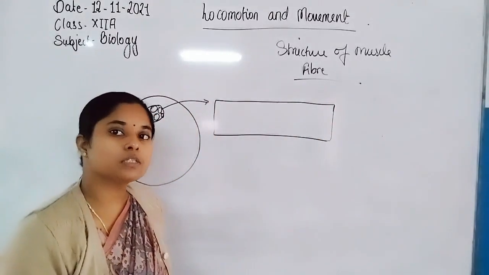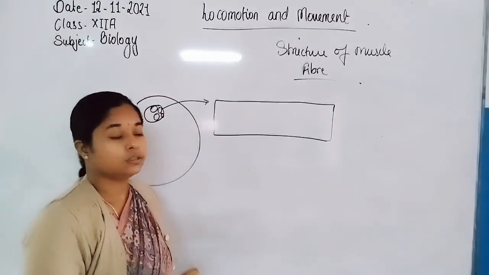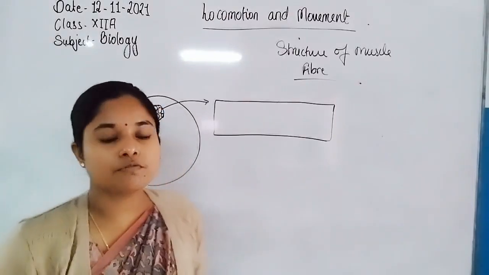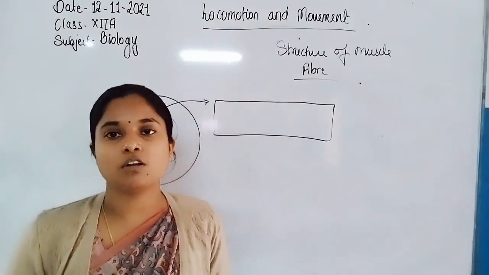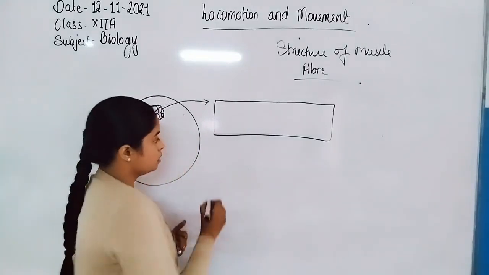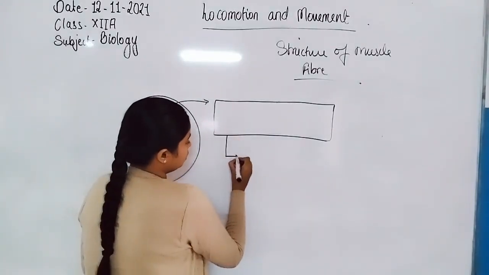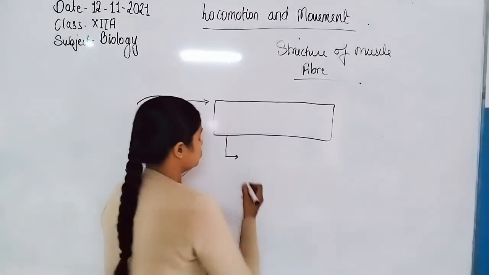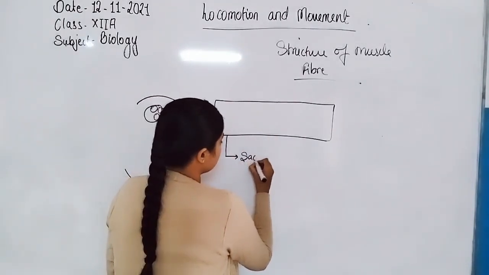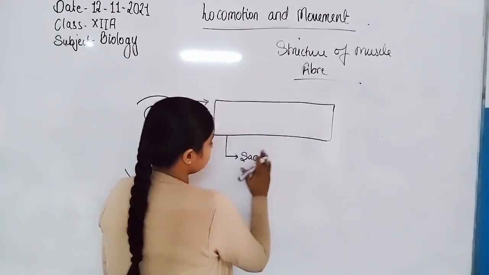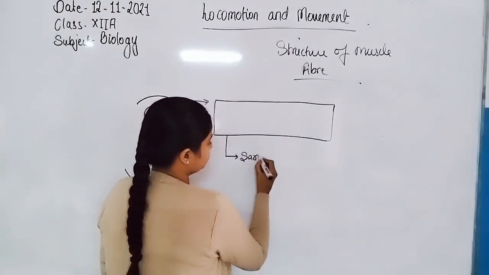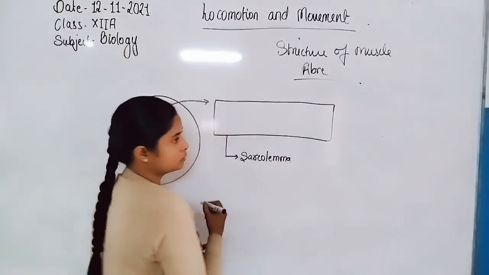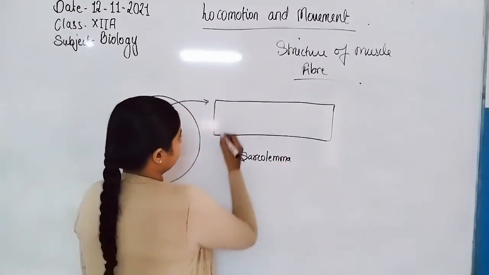If we discuss the muscle fiber, as we know, the membrane of a cell is known as the plasma lemma. Just like the plasma lemma, a membrane is also present over the muscle fiber, and that membrane is known as the sarcolemma.